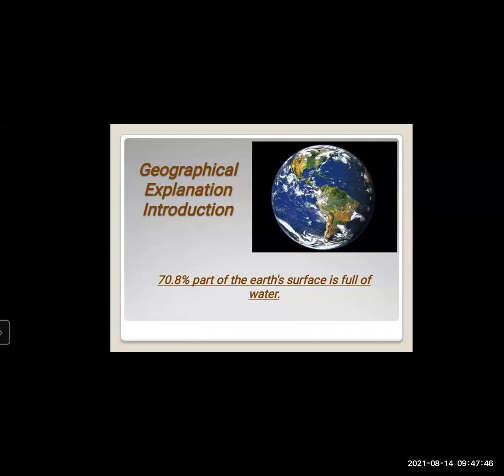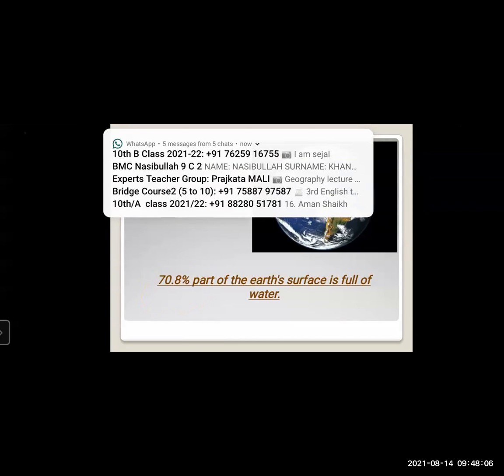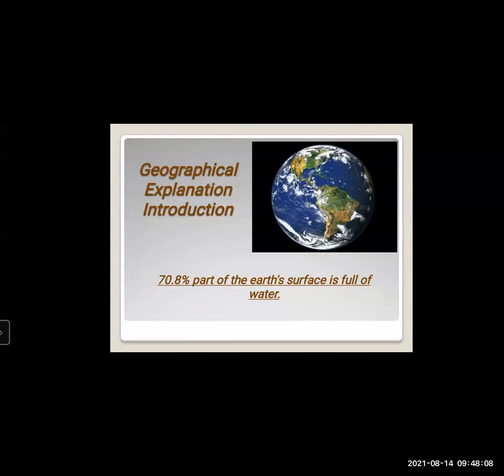First we'll introduce the chapter. As we all know, 70.8% of the earth's surface is full of water. But the distribution of the water is very uneven, or we can say it is very unequal.